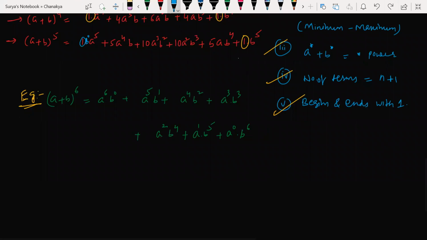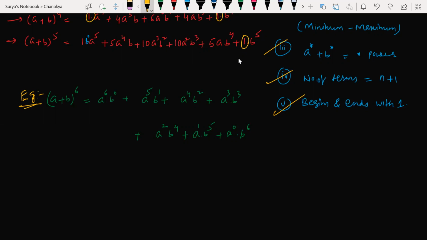Are you able to find any pattern here, beta? It's all about the pattern. How well you are understanding the pattern of the expansion determines how long you can remember it. Don't mug up here; try to understand the pattern. What is the pattern we are getting here? The power of A starts with the maximum and ends with the minimum. The power of B starts with the minimum and ends with the maximum. So this is the pattern we observed.